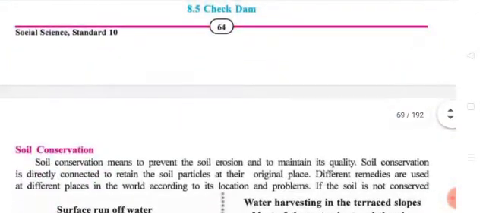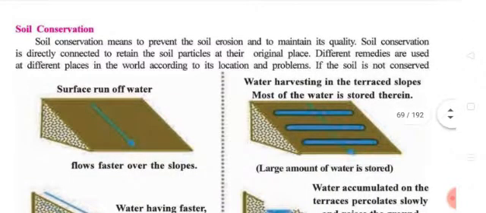These are the measures we have to take to prevent soil erosion. Next we will see soil conservation, how we can conserve the soil. Soil conservation means to prevent soil erosion and to maintain its quality. So it should not happen.